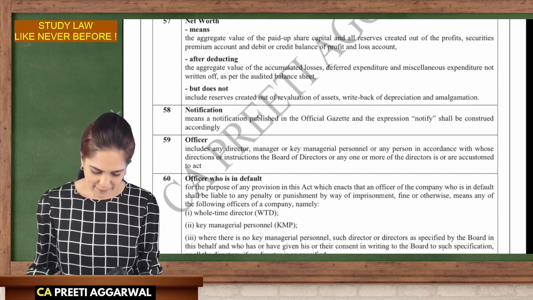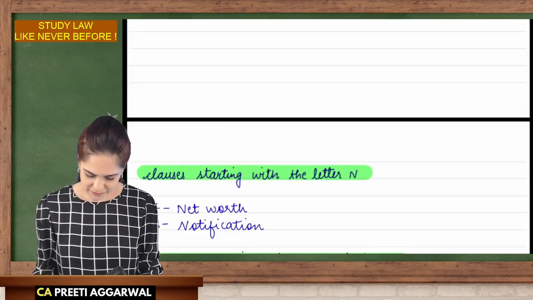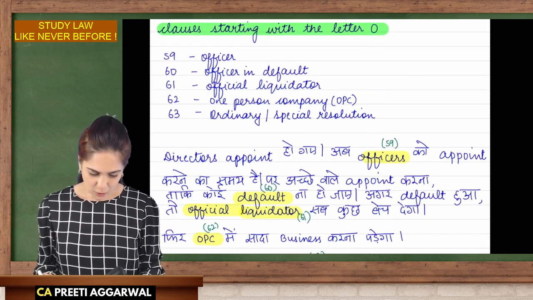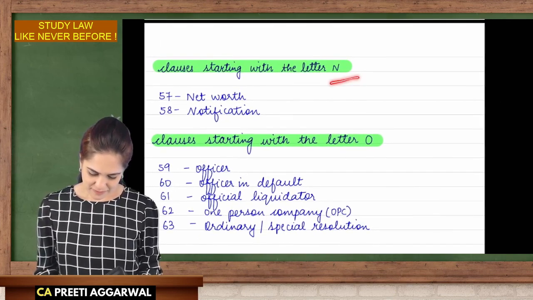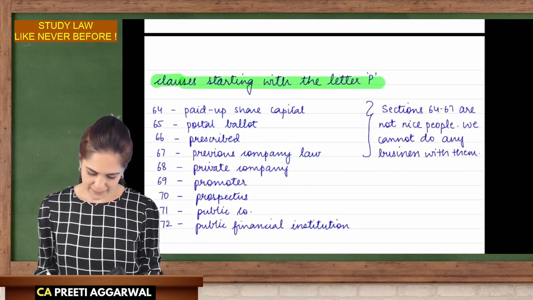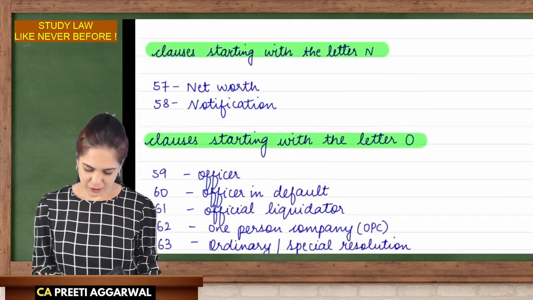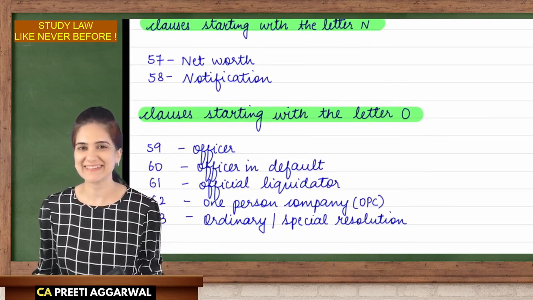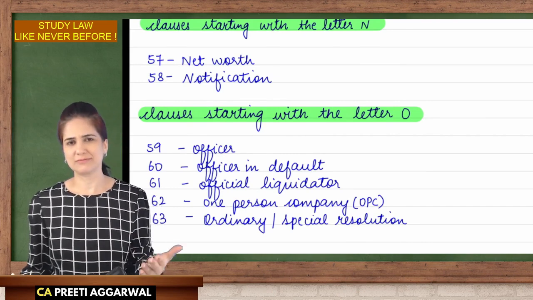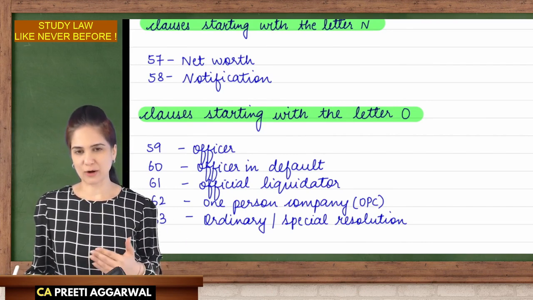So in today's session, I'm going to discuss clauses beginning with N, O, and P. Okay, so we have N, O, and P. I have a story for you. This story will help you to memorize the sections, and I have also written this so that when you watch the lectures, you can write it along with me.